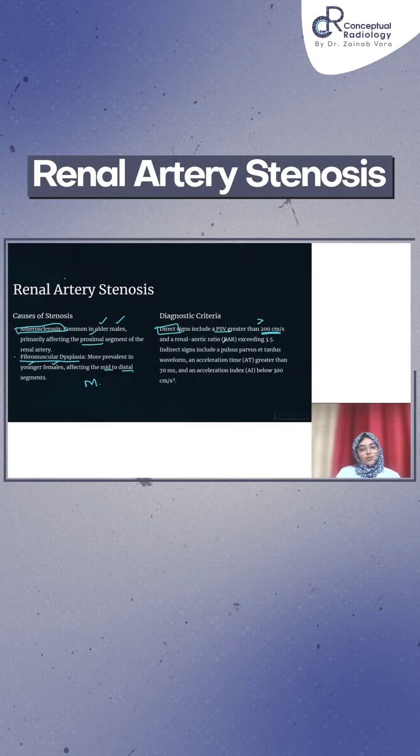Renal to aortic ratio, the PSV of renal artery divided by the PSV of the aorta, if it is exceeding more than 3.5.